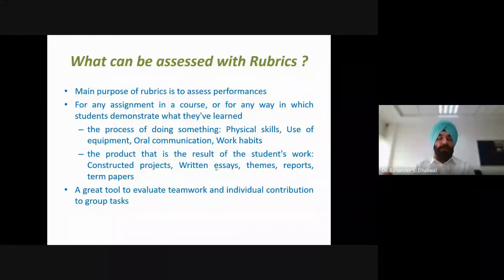student activities. So we can note here these two terms, the process and the product. So these are the two different domains. So we can observe while doing something, or we can use this tool, rubric, after the student has finished his or her work. So this tool can also be used to evaluate teamwork and individual contribution to group tasks. So this is another area where we can effectively use this tool to evaluate different contributions of the individual in groups.